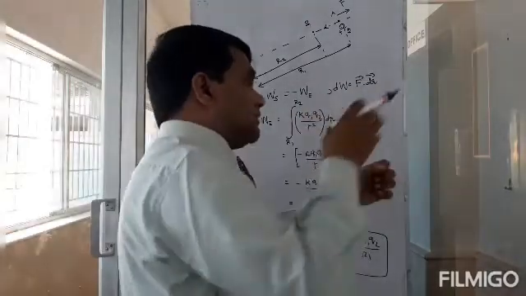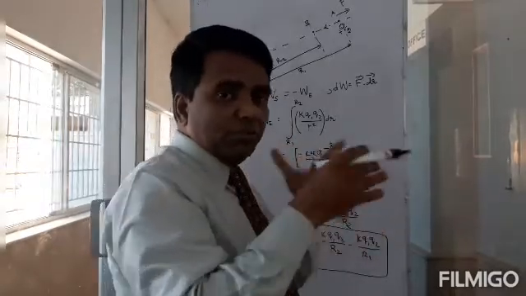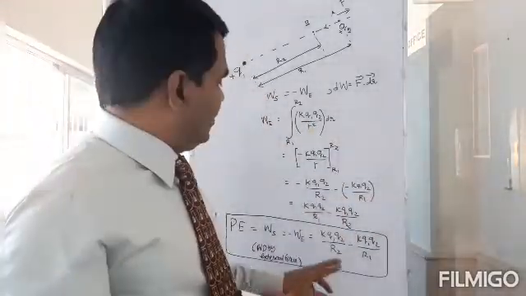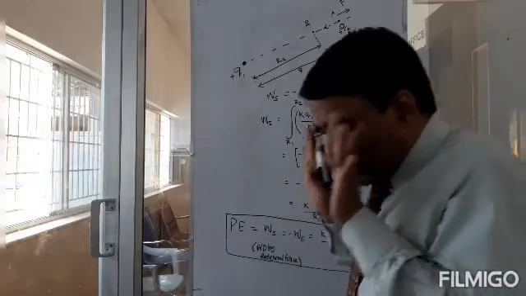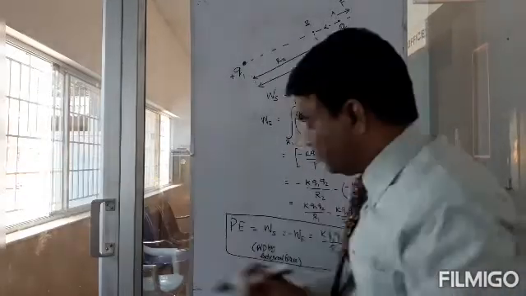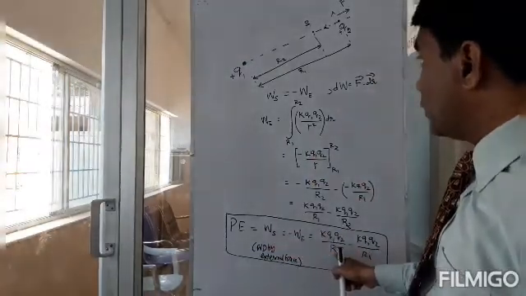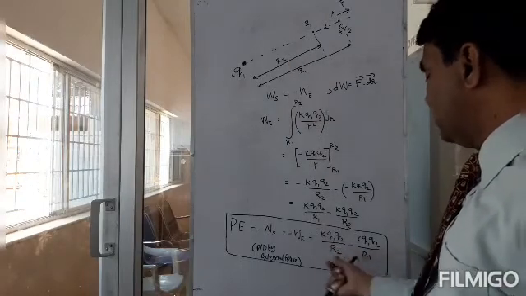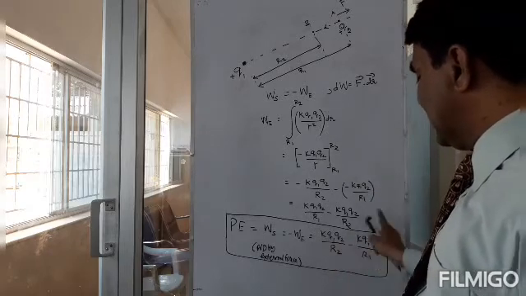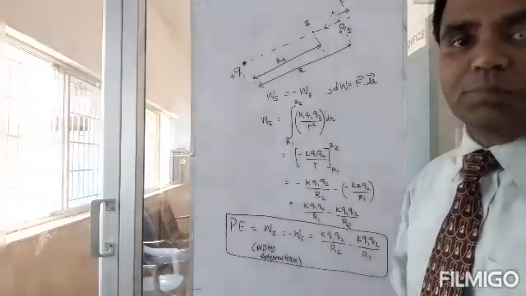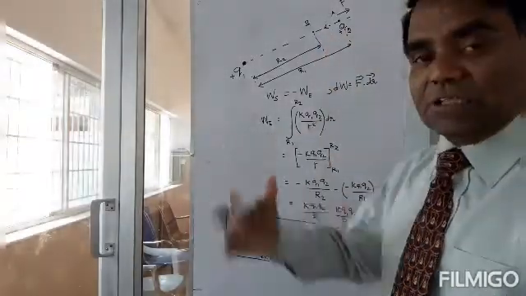The electrostatic force is in this direction, when the body is moving in this direction, so the work done is negative. But here, work done by me is what? I am pushing it, applying force in this direction, body is also moving in this direction, so I am doing positive work. You see, when I do that, KQ1 Q2 by R2 is actually a bigger number, and KQ1 Q2 by R1 is smaller, so I get a net positive number. So I get to do positive work, and the electrostatic field gets to do negative work.